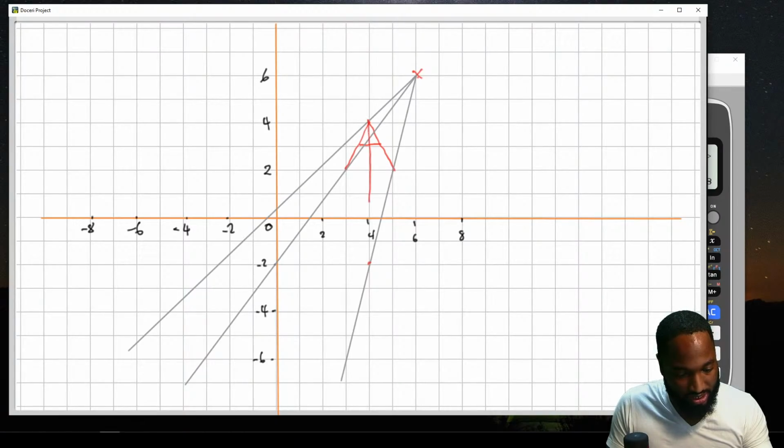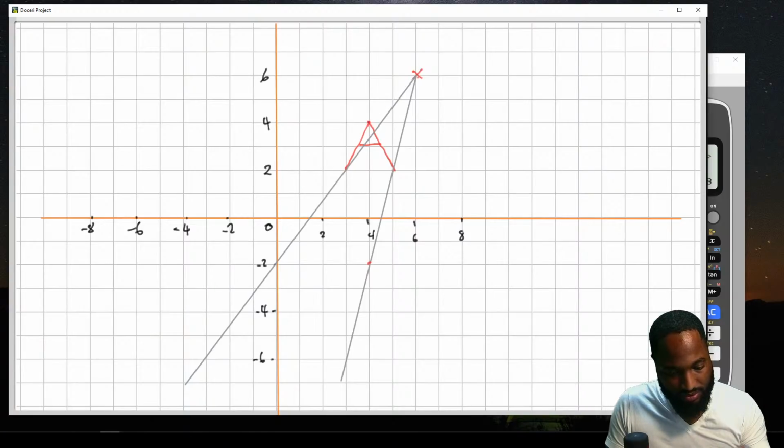You need to do the same thing for this one. I don't like how this first line looks; my point's a little shaky. This first line should pass through that point there. So it went 2, 2, so it should go next 2, 2. And that's your next point there.